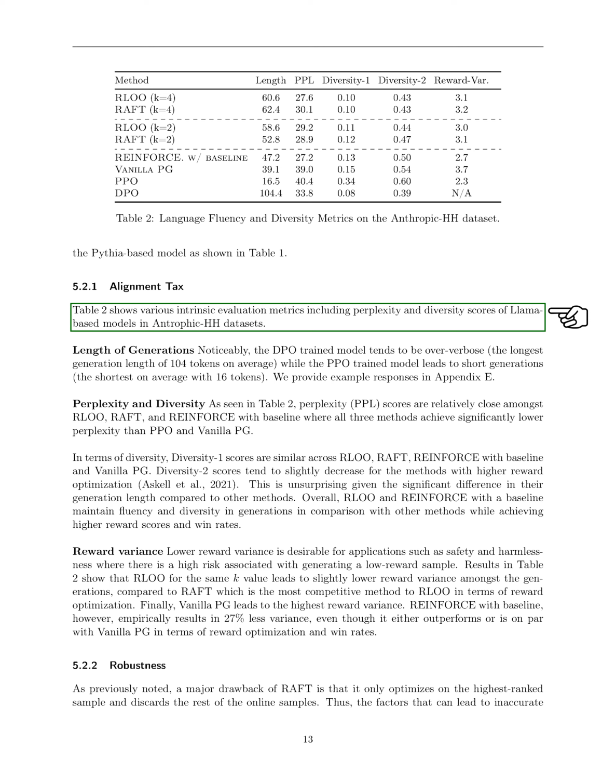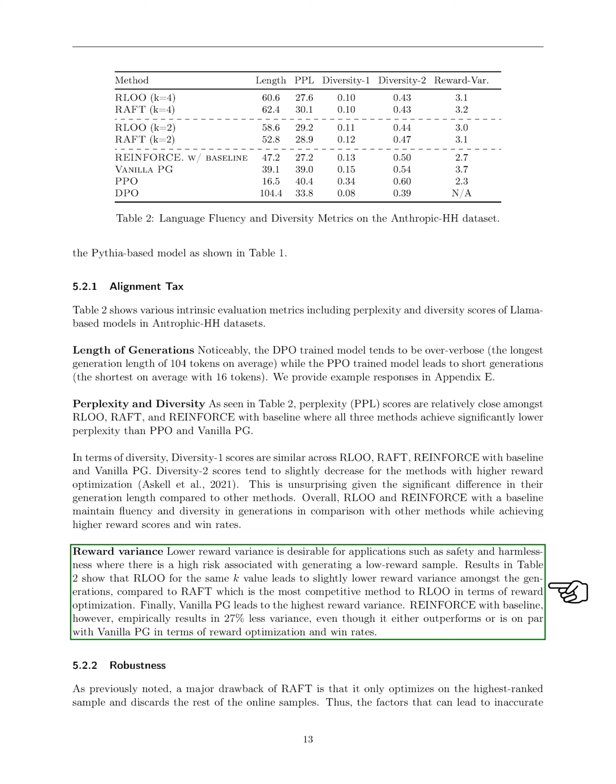We also explored various intrinsic evaluation metrics like perplexity and diversity scores. The DPO-trained model tends to produce longer responses, while the PPO-trained model generates shorter ones. Despite these differences, RLOO, RAFT, and Reinforce with a baseline achieve lower perplexity scores than PPO and vanilla PG, indicating better fluency. However, as reward optimization increases, we noticed a slight decrease in diversity scores, which is expected given the variation in generation lengths.